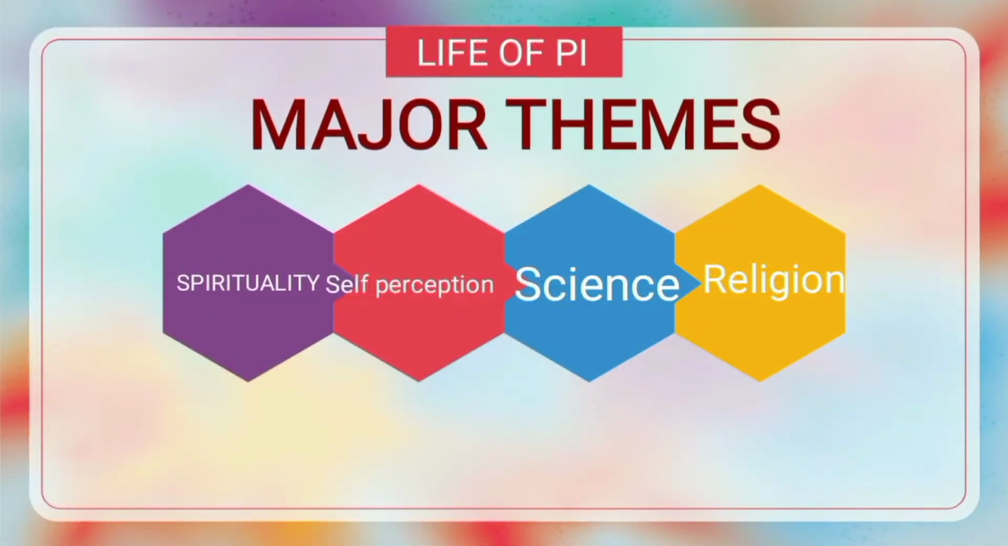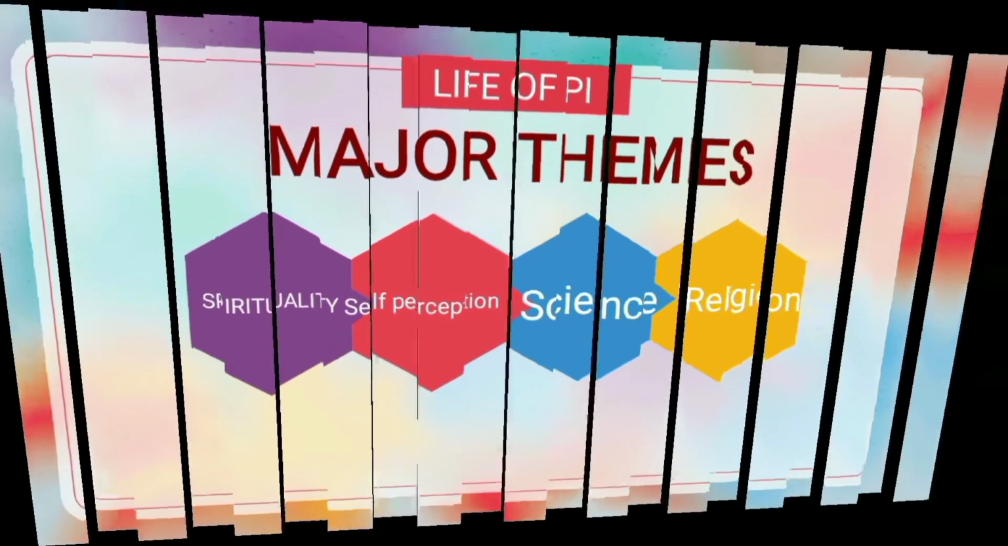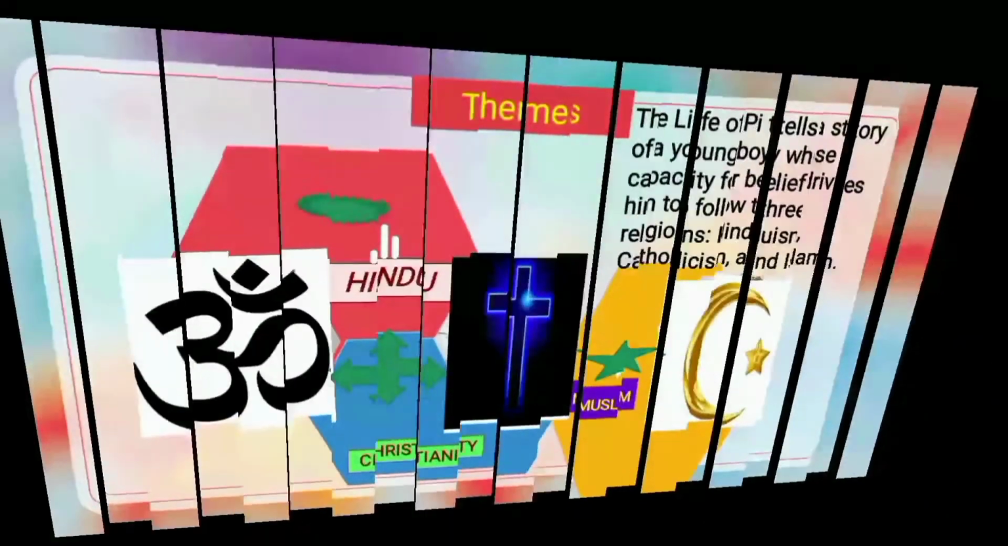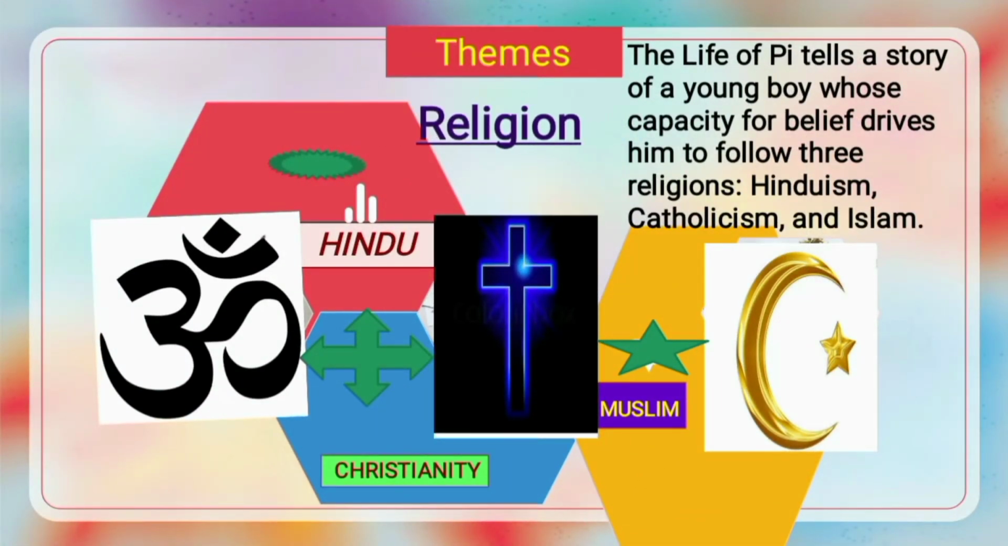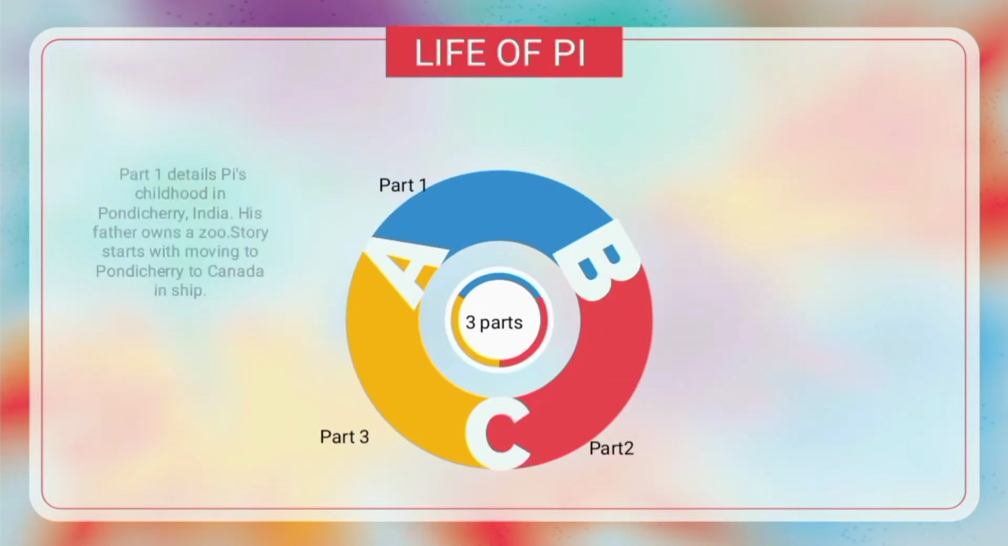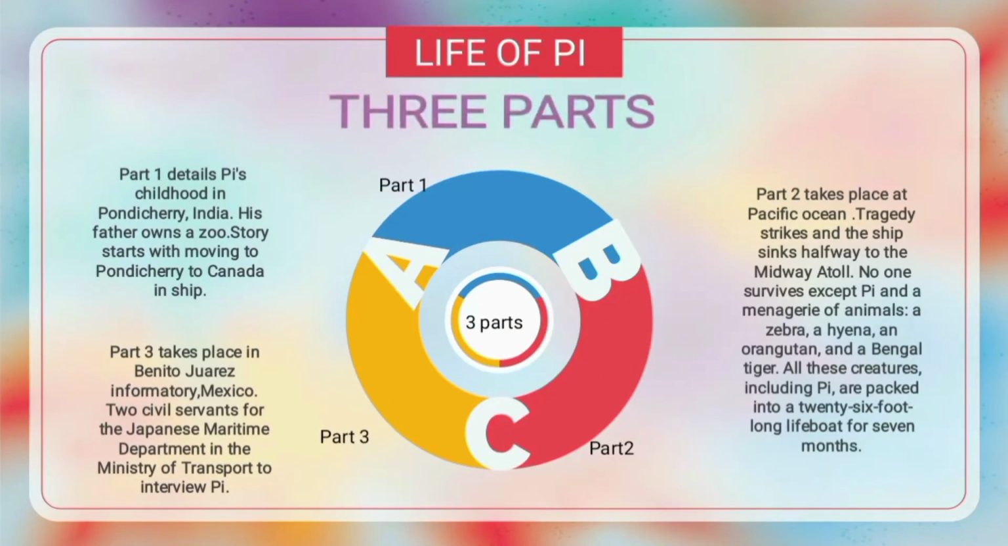Major themes in this novel are spirituality, self-perception, science and religion. Life of Pi tells a story of a young boy whose capacity for belief drives him to follow 3 religions: Hinduism, Catholicism, and Islam. The novel has 3 parts.